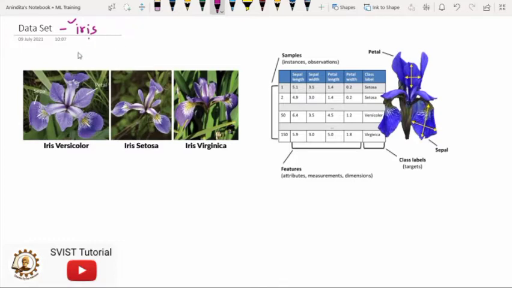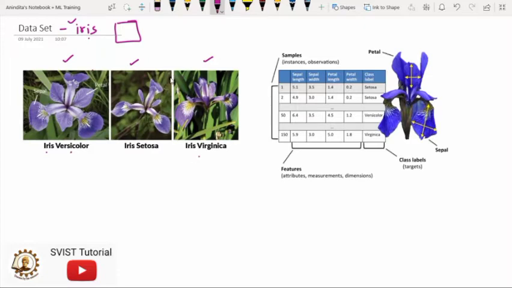Basically this data set contains three specific types of Iris flowers. The first category is known as Iris versicolor, the second category is known as Iris setosa, and the third category is known as Iris virginica. So my point is, the entire data set has three specific classes. Classes means the species or the varieties.